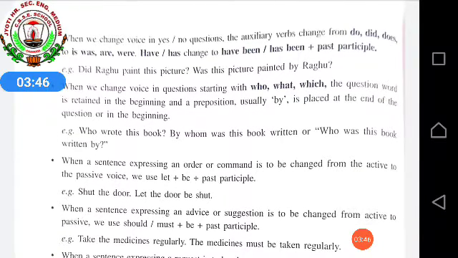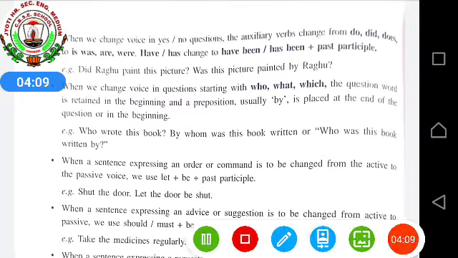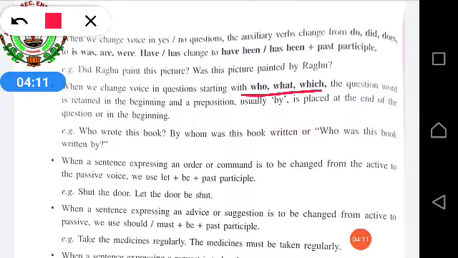Second rule, when we change voice in questions starting with who, what, which, the question word is retained in the beginning and a preposition, usually by, is placed at the end of the question or in the beginning. So if in the active voice the sentence is starting with who, what or which, then in the passive voice we will use the preposition by. We can start with by at the beginning of the sentence or else at the end.